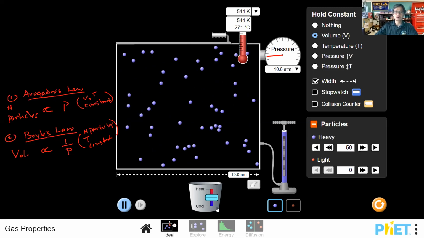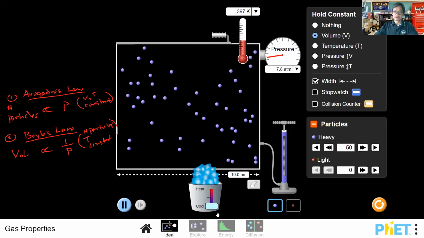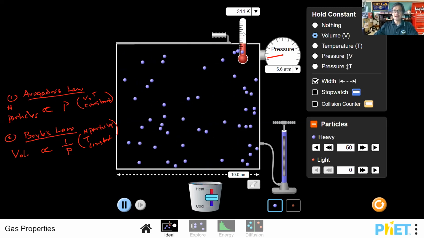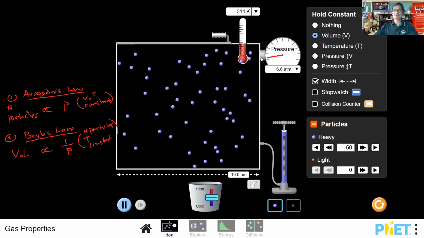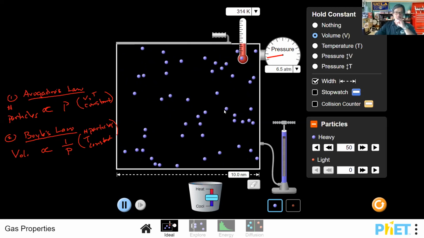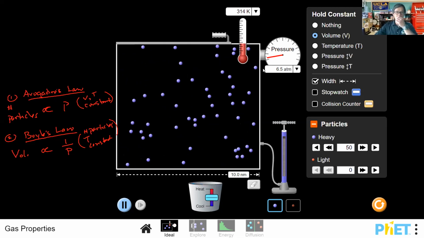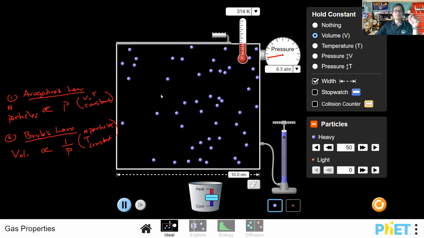Okay, so let's go ahead and cool things down. Well, that means then we are removing heat energy, and as we remove the heat energy, the temperature goes down right here, and as the temperature goes down, the pressure drops. Okay, and again, make sure you understand that we can relate what we can observe here on a macroscopic scale, temperature dropping, pressure dropping, with the motion of the particles.